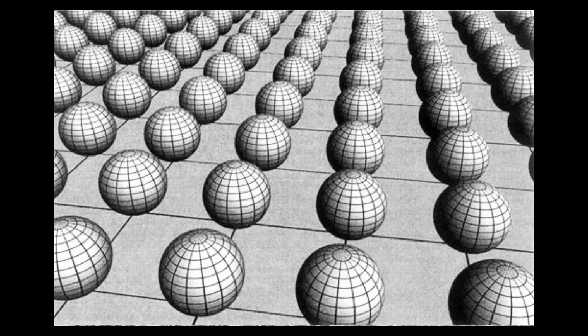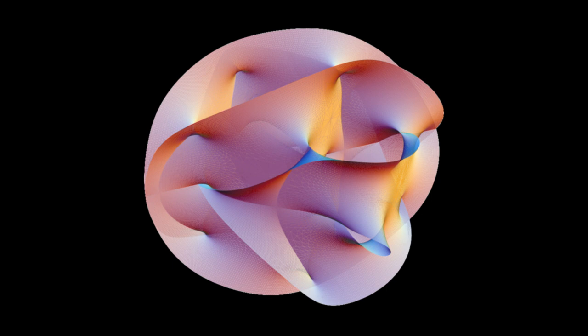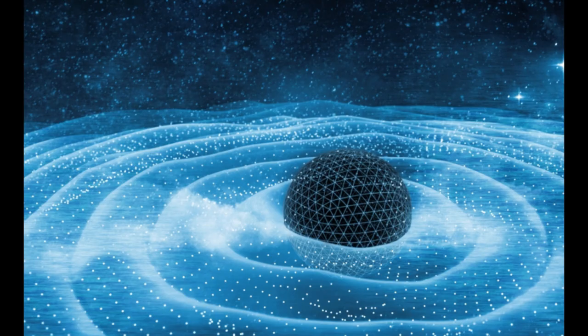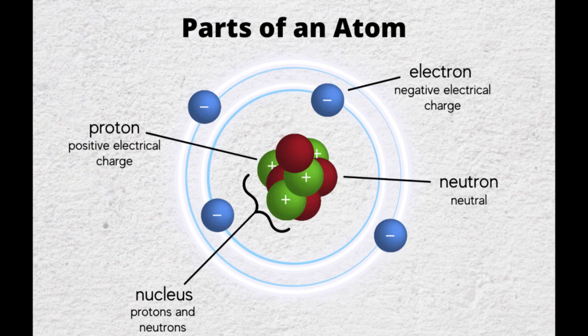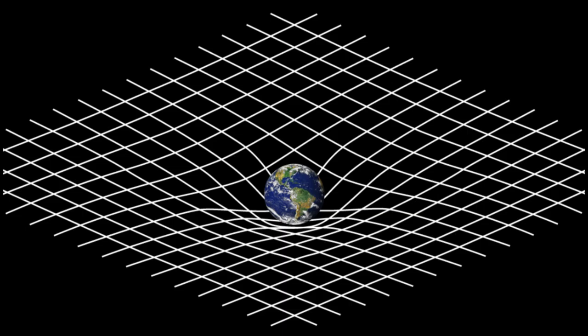Number 2. Additional spatial dimensions. Physicists accept that our universe contains 3 spatial dimensions, but string theorists argue for a model that describes extra dimensions of space. In string theory, at least 6 additional dimensions go undetected, because they are tightly compactified into a complex folded shape called a Calabi-Yau manifold. Number 3. Quantum gravity. String theory is the theory of quantum gravity because it attempts to merge quantum physics with the theory of general relativity. Quantum physics studies the smallest objects in the universe, like atoms and subatomic particles, while general relativity typically focuses on larger scale objects in the universe.